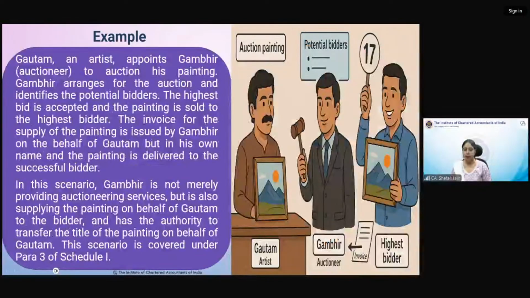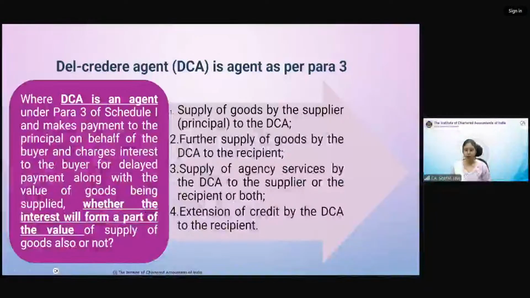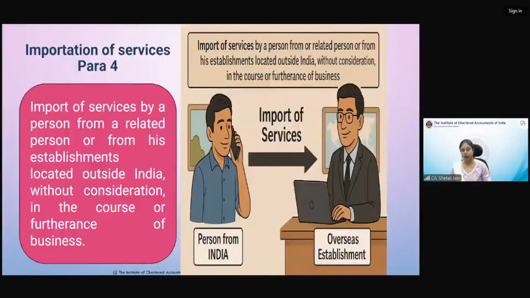Other examples are there. We will deal with them, but let us move on. In fact, we had a concept of del creditor agent also. But before that, let us come to para 4 of schedule 1. Then we'll come to del creditor agent again. Don't worry, we'll discuss that.